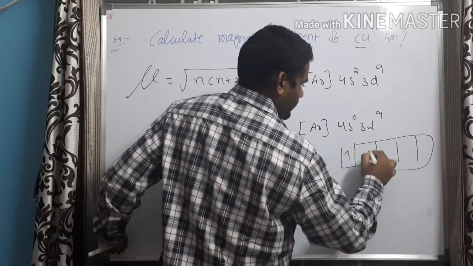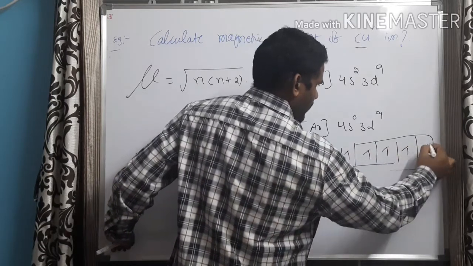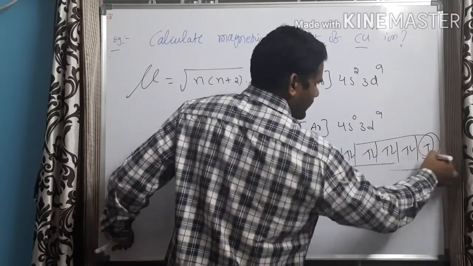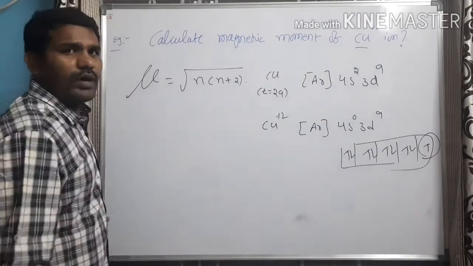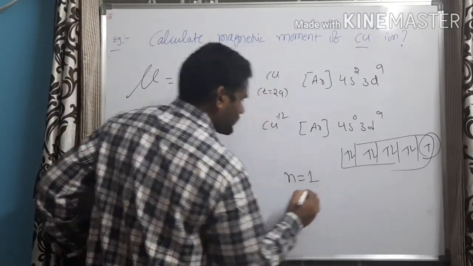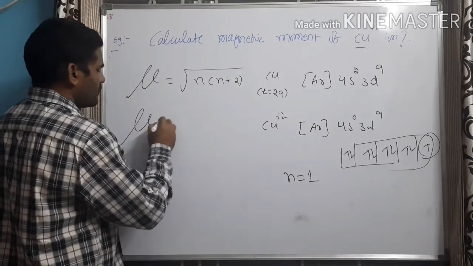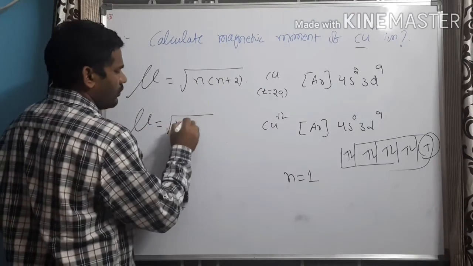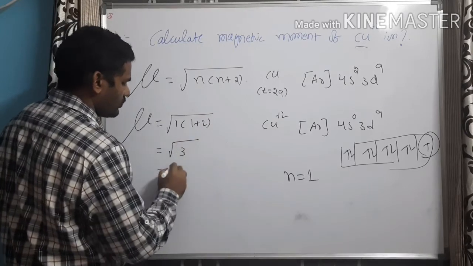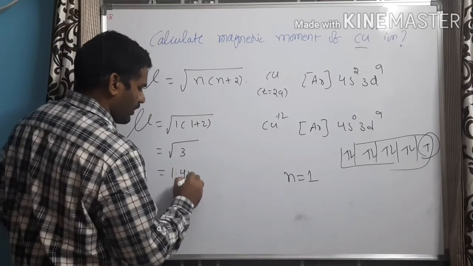There are 9 electrons: 1, 2, 3, 4, 5, 6, 7, 8, 9. How many unpaired electrons are there? Only one unpaired electron is there. So here the n value is equal to 1. Substitute here: mu is equal to square root of 1 into 1 plus 2. That is root 3, whose value is approximately 1.414.